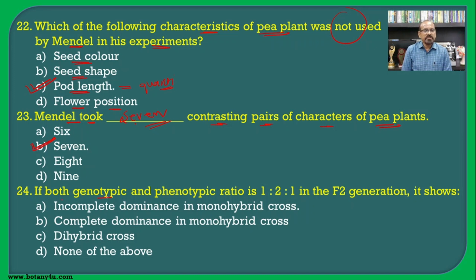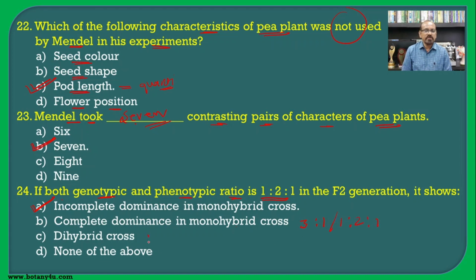If both genotypic and phenotypic ratio is 1:2:1 in the F2 generation, it shows, as we have seen earlier, incomplete dominance of the monohybrid cross, which has the genotypic ratio and the phenotypic ratio both the same. Hence incomplete dominance in the monohybrid cross is the correct answer for this question. Complete dominance in a monohybrid cross has the phenotypic ratio 3:1 and the genotypic ratio 1:2:1.